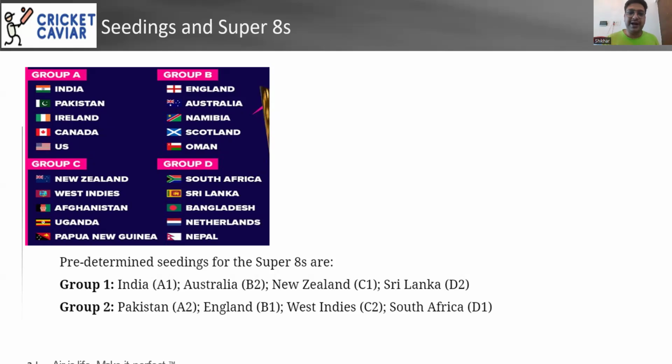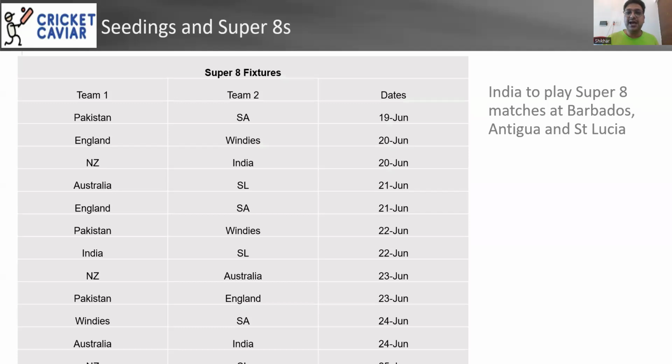So that is the Super 8 groups, Super 8 explainer. I'm already telling you what are going to be the games. And as per this schedule, India will have matches versus New Zealand on 20th June, versus Sri Lanka on 22nd June, and versus Australia on 24th June. So New Zealand, Sri Lanka, and Australia, that is the order.